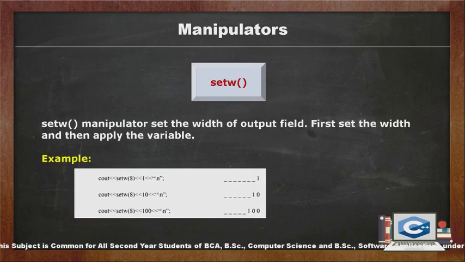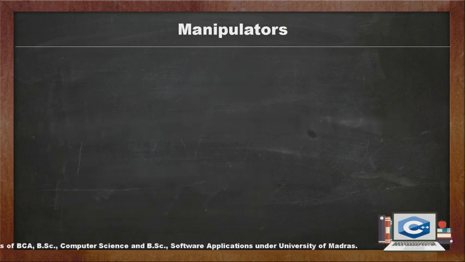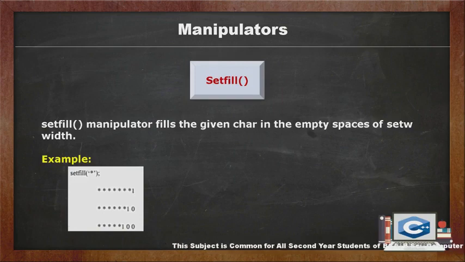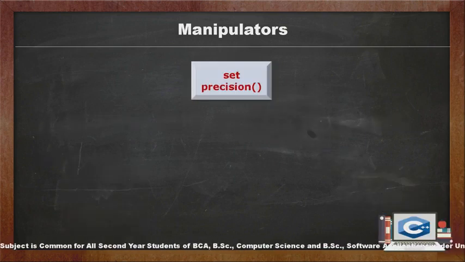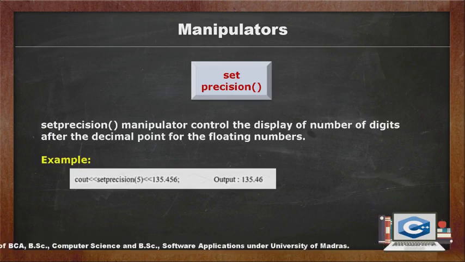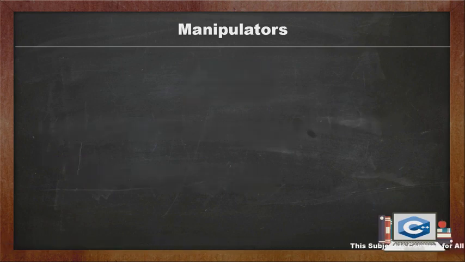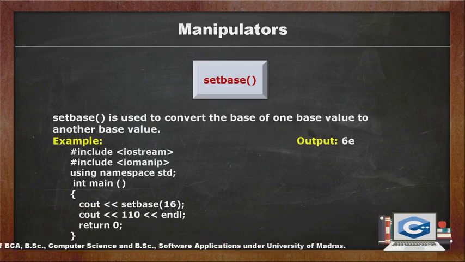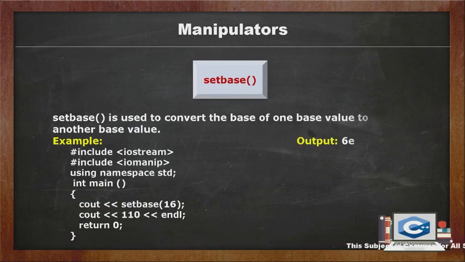First set the width and then apply the variable. setfill manipulator fills the given character in the empty spaces of the setw width. setprecision manipulator controls the display of the number of digits after the decimal point for floating numbers. setbase manipulator is used to convert a value from one base to another, like decimal, octal and hexadecimal.